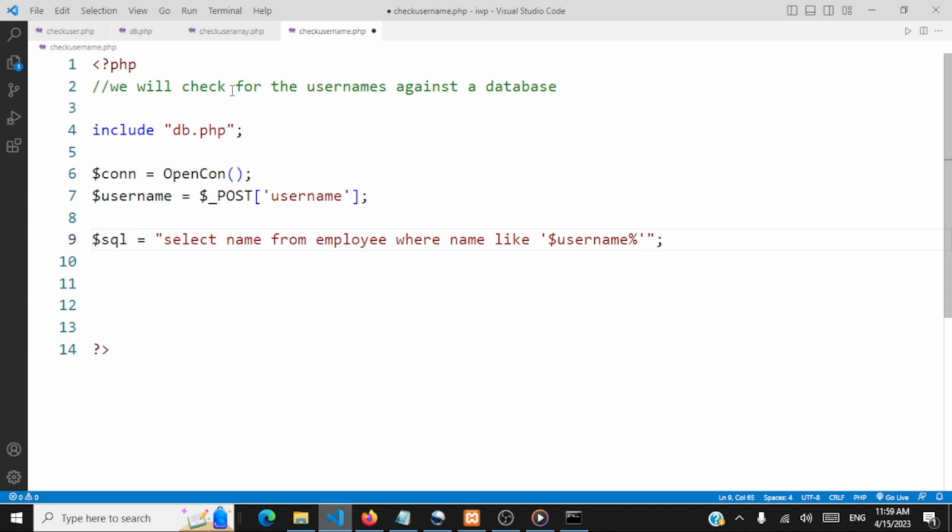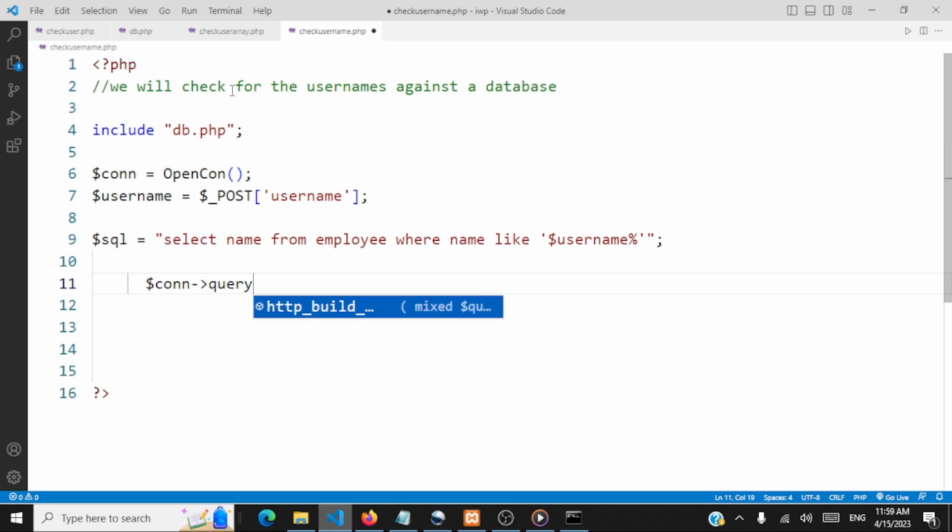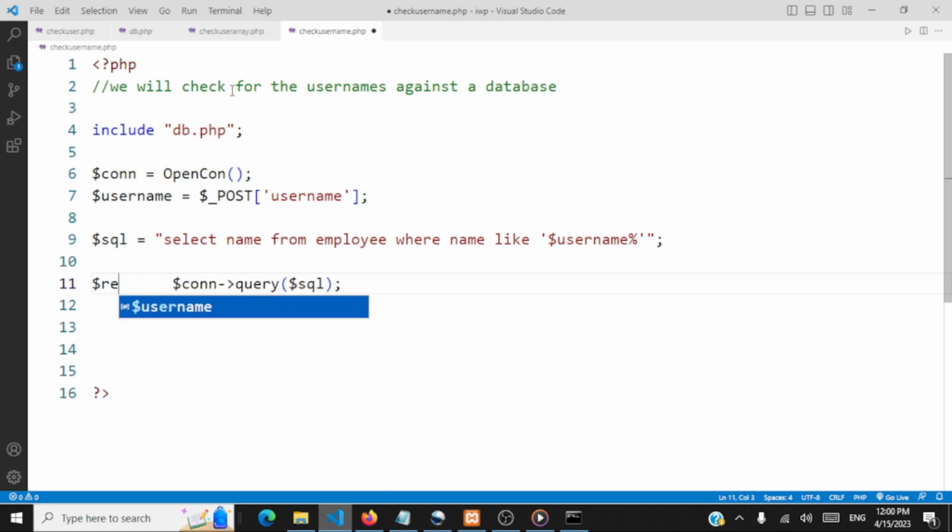And next what we are going to do is we are going to check the result by running this query against the database. So for running this query, what do we use? $connection. The method is query method, and then we pass this SQL string $sql. So this returns rows of data. So we capture that using $result object, which is an instance of the MySQLi result class.